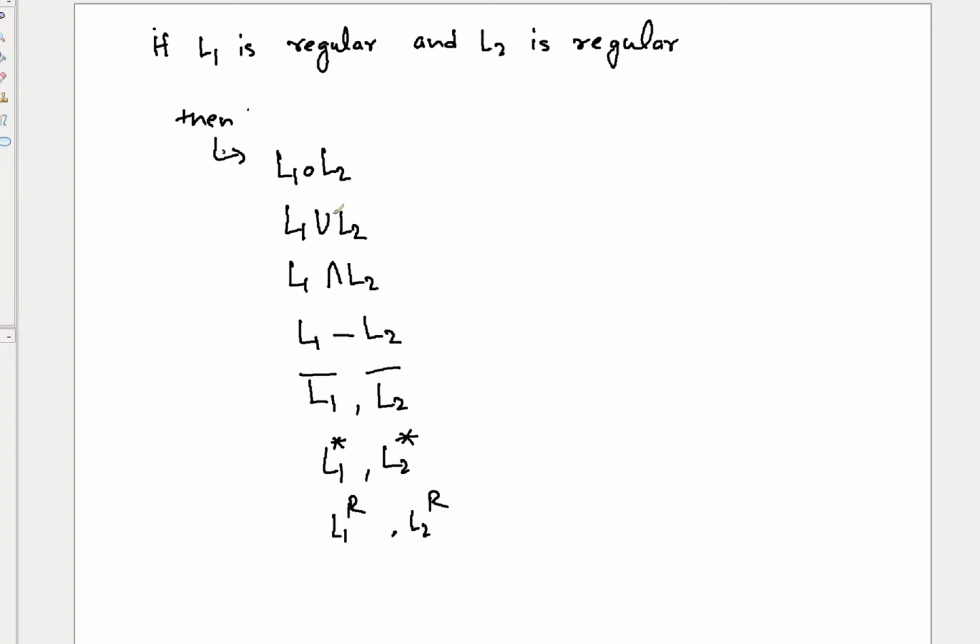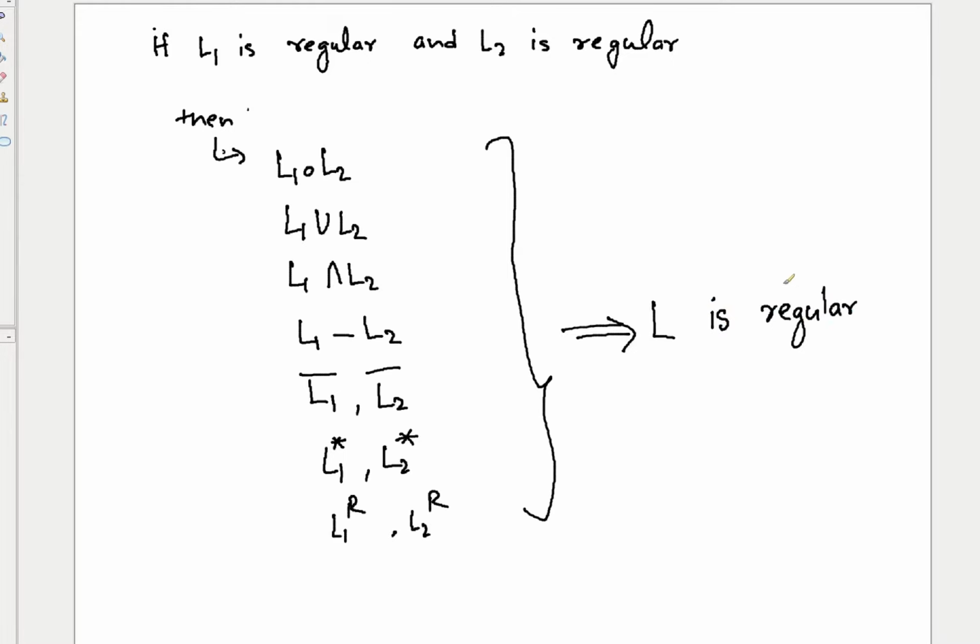All these kinds of operations, basically concatenation, union, intersection, set difference, complement, star, reversal, whatever operation you perform on regular languages, the result that you are going to get, whatever the language, it will be regular. Right, that is what we proved. How did we prove it? We proved it by saying that whenever any of the languages are regular and you are performing an operation, the resultant language is regular because we are able to design a machine. To prove this, you need to design a machine.